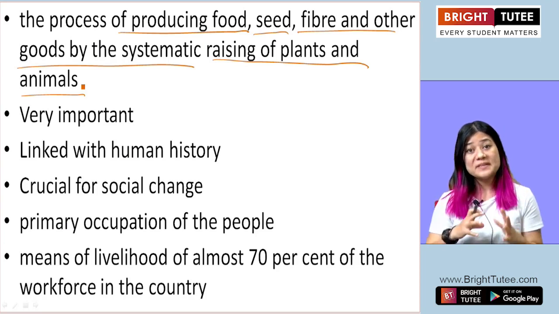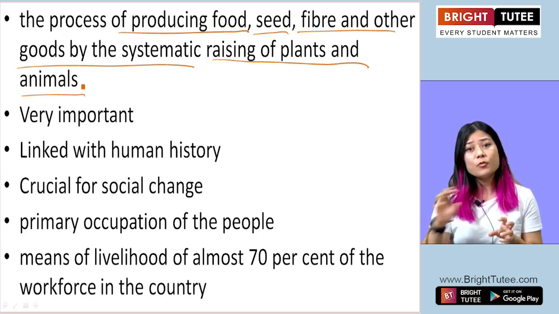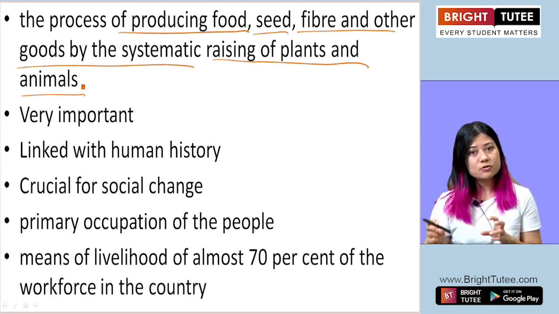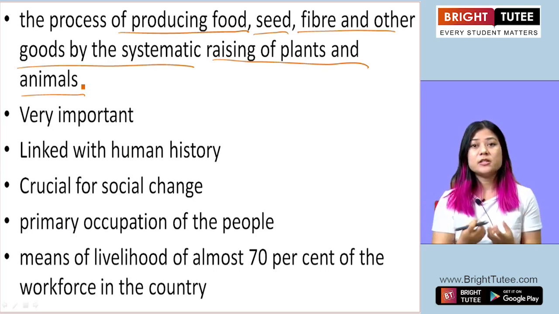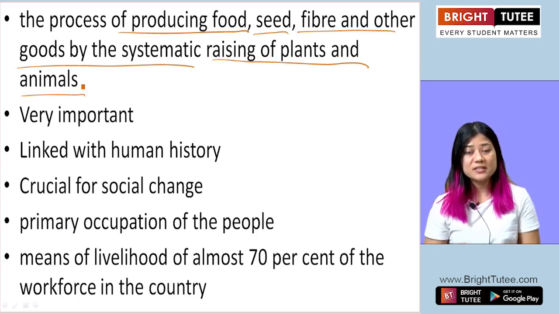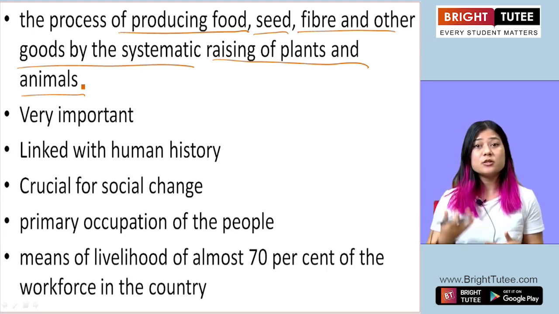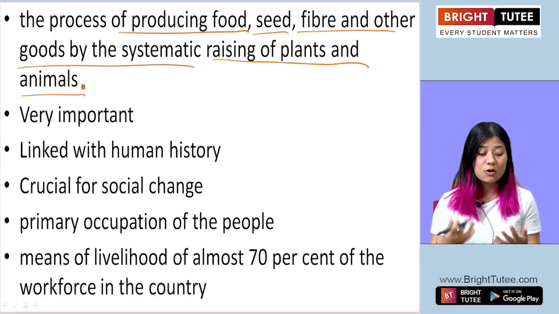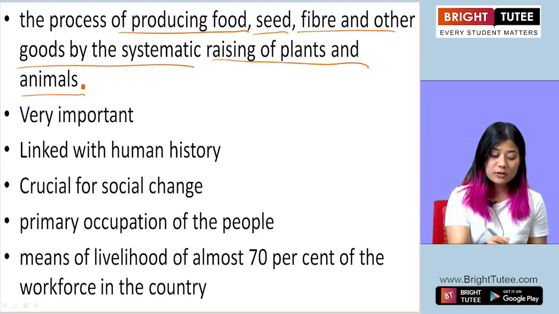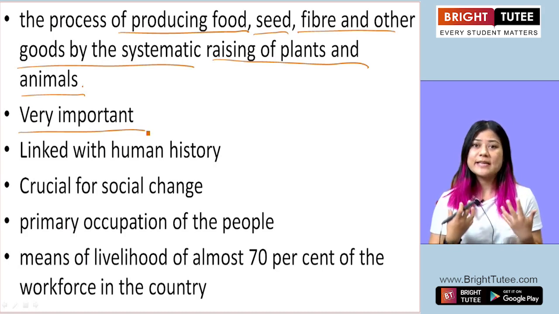So we often understand as agriculture, it only associates with plants. It does not associate or include animals, but actually agriculture involves both plants and animals, and it's raising, okay, and in raising the plants and animals, the production of food that takes place, that entire process is called agriculture. We all know agriculture is very important, right? Without agriculture, how will we get our food?